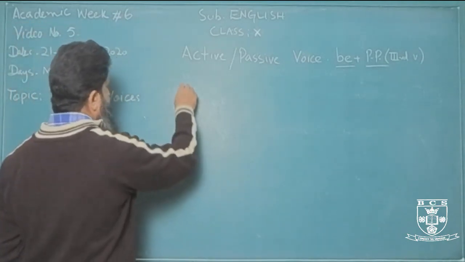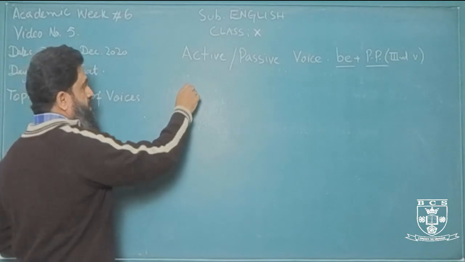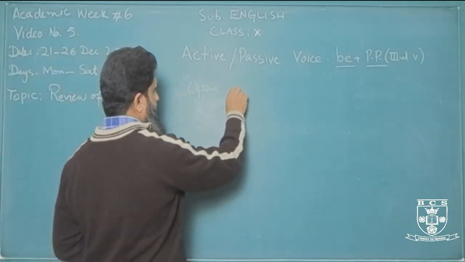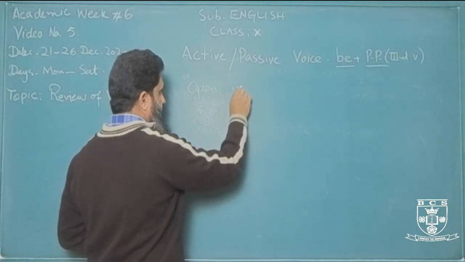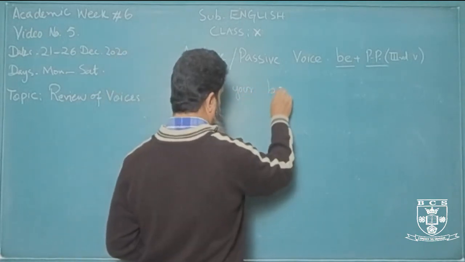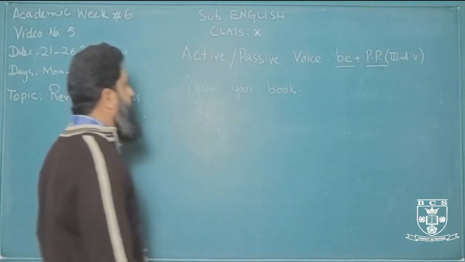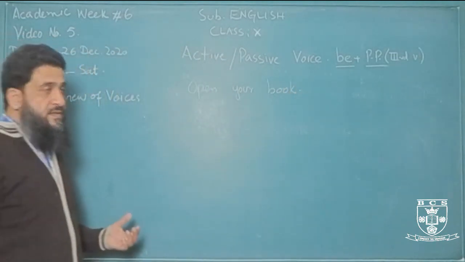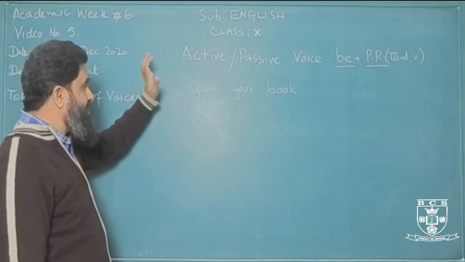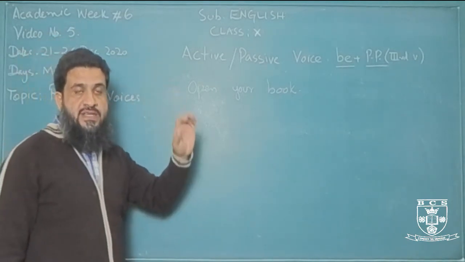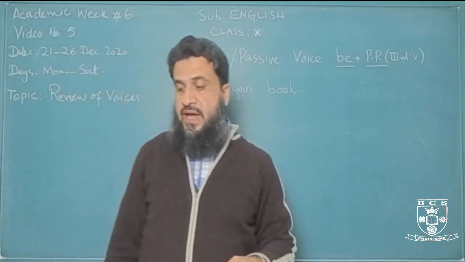For example, we say, open your book. Okay, this is active because we know that you is there. We don't write it, but it's there as a subject. You open your book. It is active.